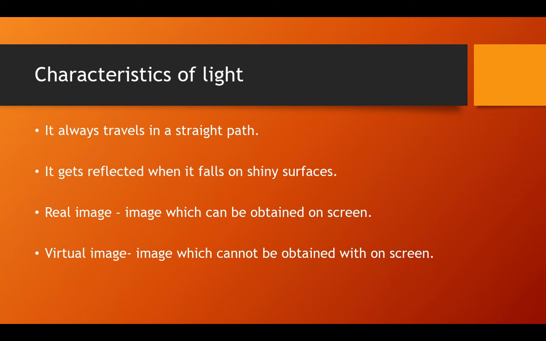So light always travels in a straight path, and it gets reflected from shiny surfaces, and there are the real image and the virtual image. The real image is the image which can be obtained on the screen, and the virtual image is the one which cannot be obtained on the screen.